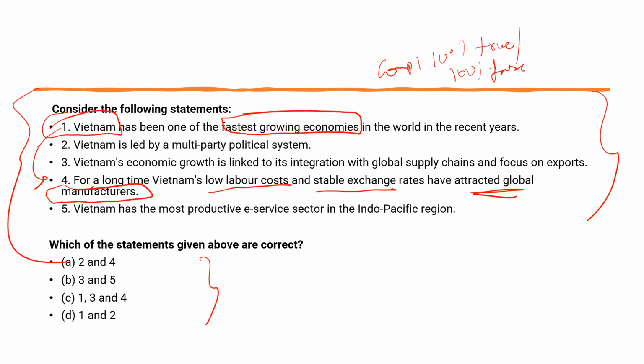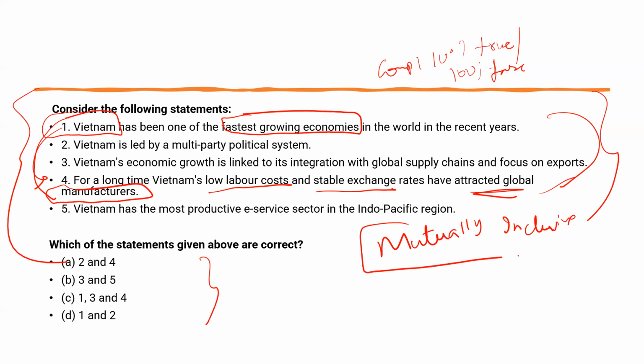Now, see statement 1 and statement 4, they seem interlinked. On one hand, he's saying that Vietnam is the fastest growing economy. On the other hand, he's saying that it has attracted global manufacturers because of low labor cost. So logically, these two statements are interlinked. We call such statements mutually inclusive statements. When one statement is correct, the other statement is also correct. When one statement is wrong, the other statement should be wrong. Not maybe wrong, should be wrong.